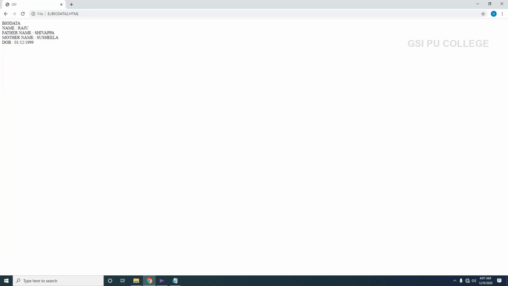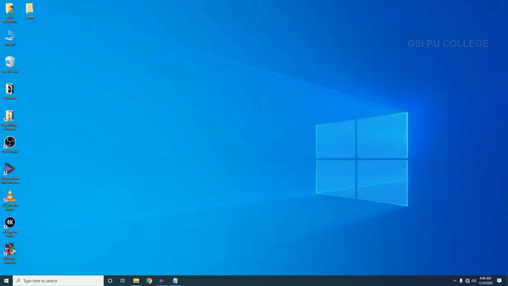So it displays the information. See, this is what we have written the program for. Student biodata, and next are name, father name, mother name, and date of birth. So this is one simple example to display student biodata. Then this is one method of executing an HTML document. One more method is